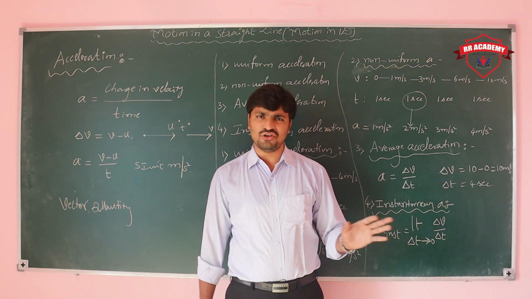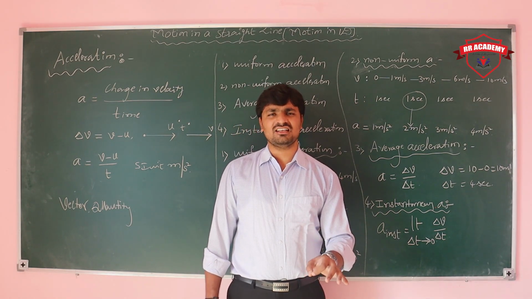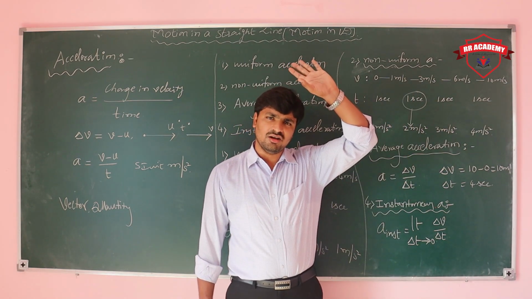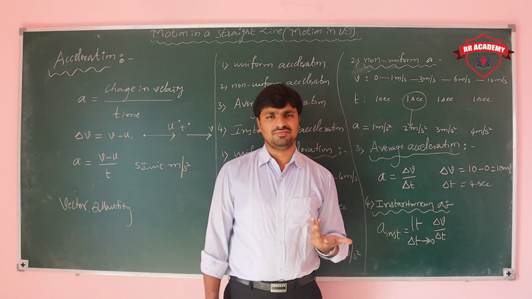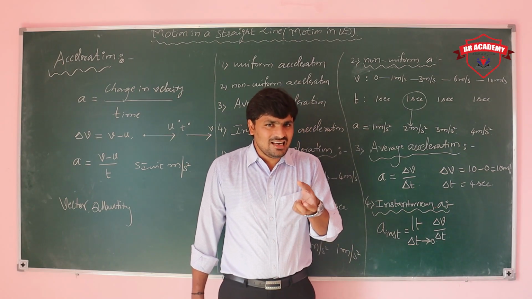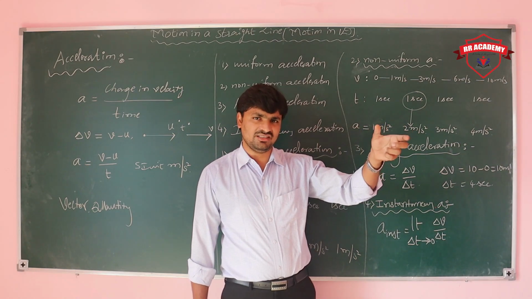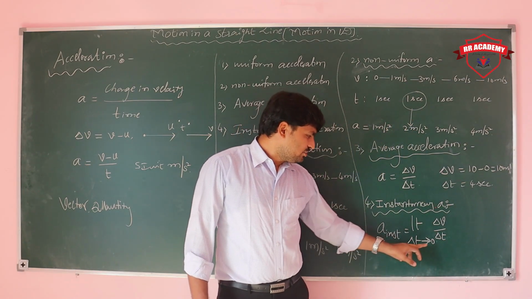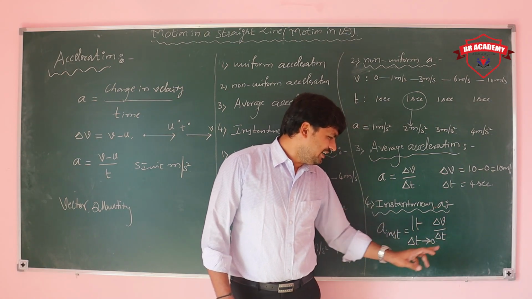That is reasonable, you can calculate. In case I am asking what is the instantaneous acceleration at the 15th second, when the body traveled only 10 seconds, how can I do that? So that's why the instantaneous limit is from 0 to final, initial to final only. That's why we mention limit delta t tends to 0, delta v by delta t.